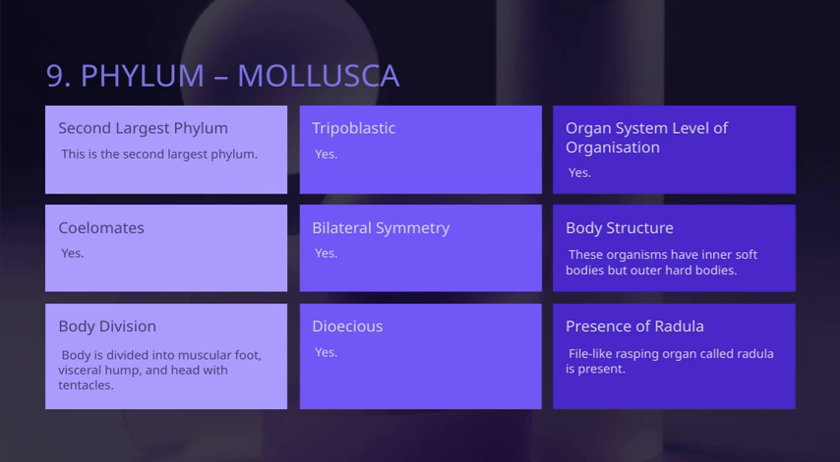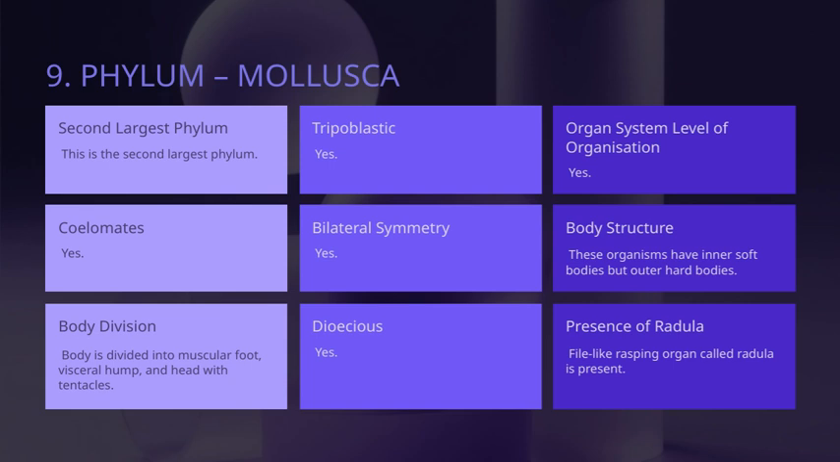Most of these animals are dioecious, so they have separate sexes, which is important for their reproductive strategies. They also exhibit bilateral symmetry, where their body can be divided into two mirror image halves, providing them with coordinated movement and body plan symmetry. Their body is divided into distinct parts: a muscular foot used for movement, a visceral hump containing vital organs, and a head with tentacles, which are often sensory in function.